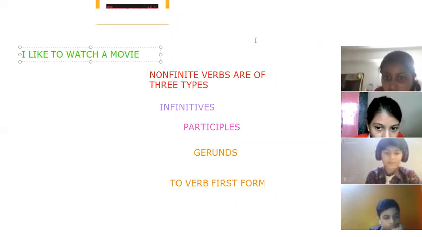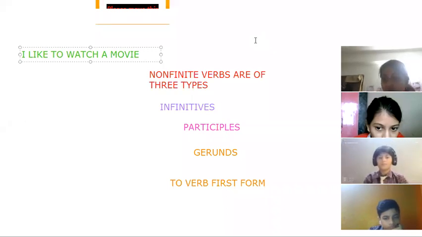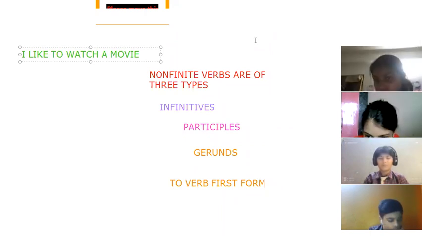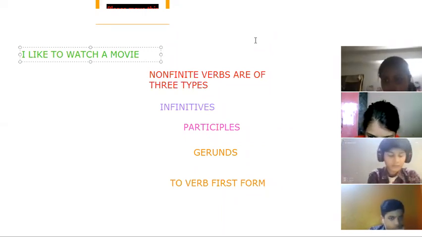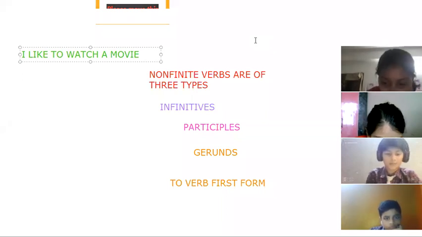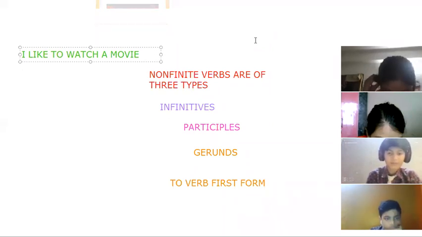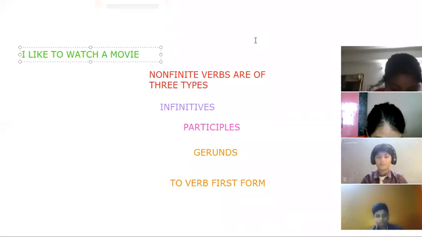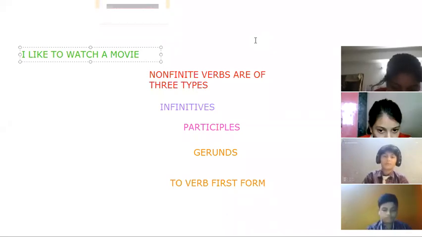I like to play badminton. Make sentences, children, faster so that I come to know that you people are understanding. Very good. Rahul wants to buy clothes. I want to buy this item. Any other sentence? Come on, children. I like to play cricket. Very good. I like to watch movies.